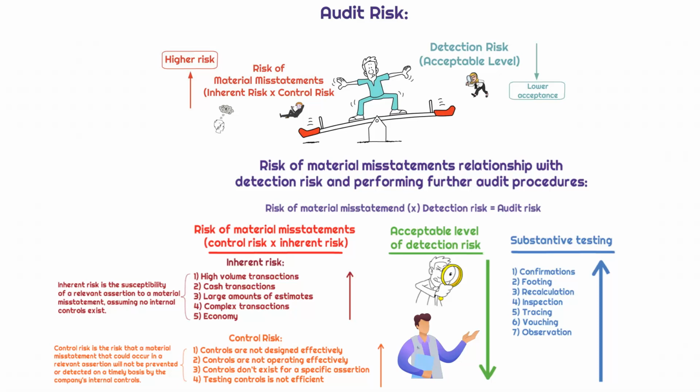But what happens if the acceptable level of detection risk goes down? Well, that means we're going to do more testing. So this is when things like more confirmations go out the door. We perform more tests such as footing or recalculation, we do more inspection, tracing, vouching, further observation of the client's operation. These are examples of the work that is going to be conducted to a larger extent if we've assessed that risk of material misstatements is high. So that's inverse relationship number one.